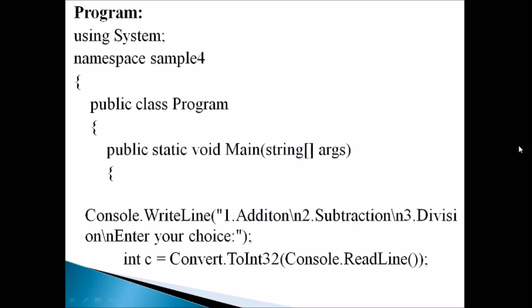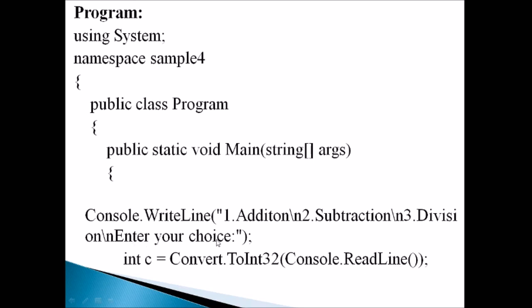This is the example program for this switch selection statement, using System namespace, Sample4 class name, public static void Main, and Console.WriteLine. Within that, addition, subtraction, division are given with the numbers 1, 2, 3, and there is a statement, enter your choice. So it will be displayed on the output screen while we execute the source code. And the next statement is int c equal to Convert.ToInt32 Console.ReadLine.